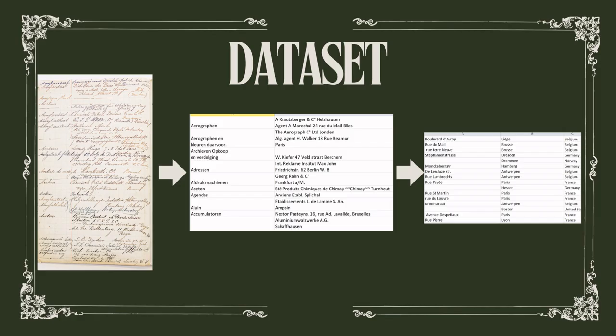The dataset comes from the historical archives of the Belgian company Gevaert and contains information about raw material suppliers in the early 1900s. It includes supplier names and addresses and covers more than 2,000 supplier records from multiple European countries. The addresses were first extracted from digitized photographs and were converted into Excel. After that, each address was separated into street, city, and country fields.